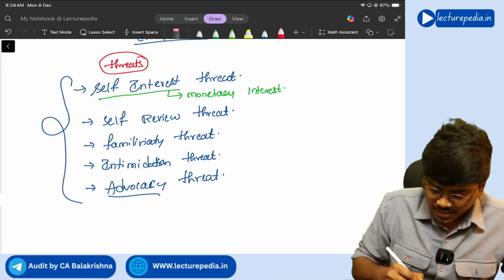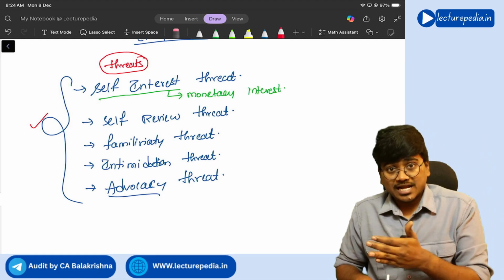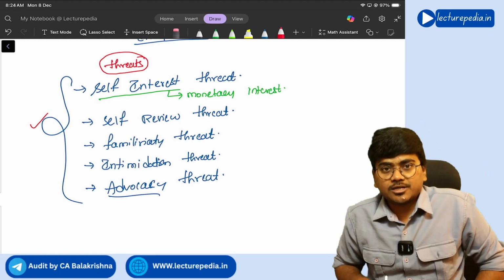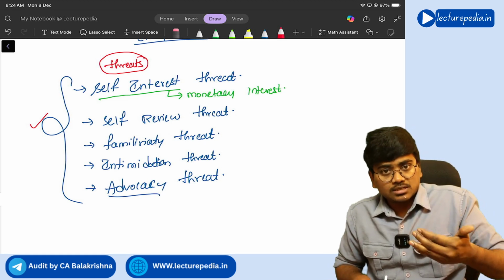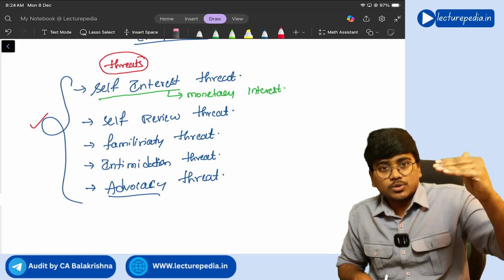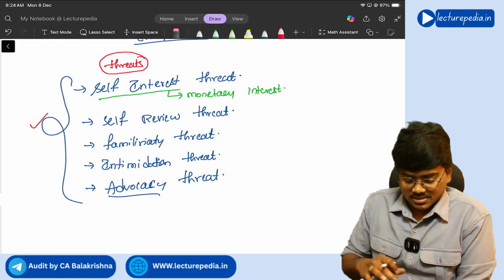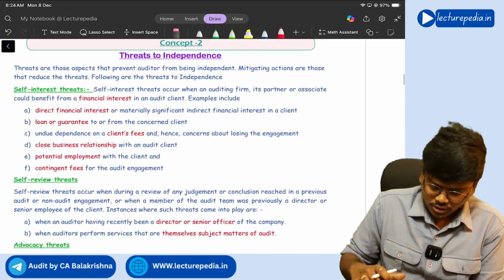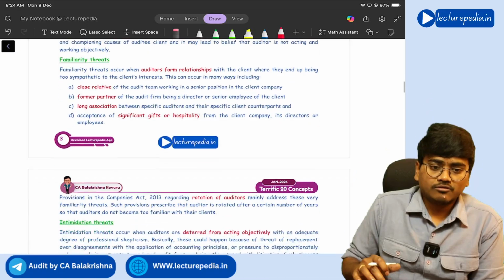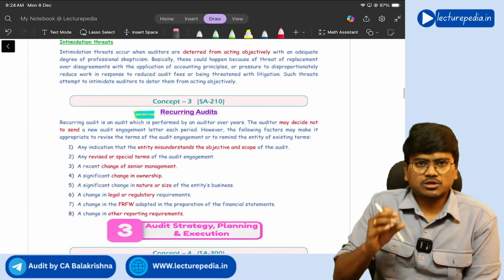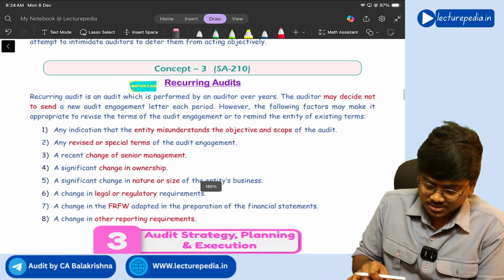Now if you have these threats, will you keep silent? No. You will try to eliminate these threats completely, or you will try to implement safeguards so that these threats can be brought to an acceptable level, understand? Yes, that is the action that you will take. Some more examples you can find here in the book with respect to these threats. I have given one or two examples for each of the threats. Clear?